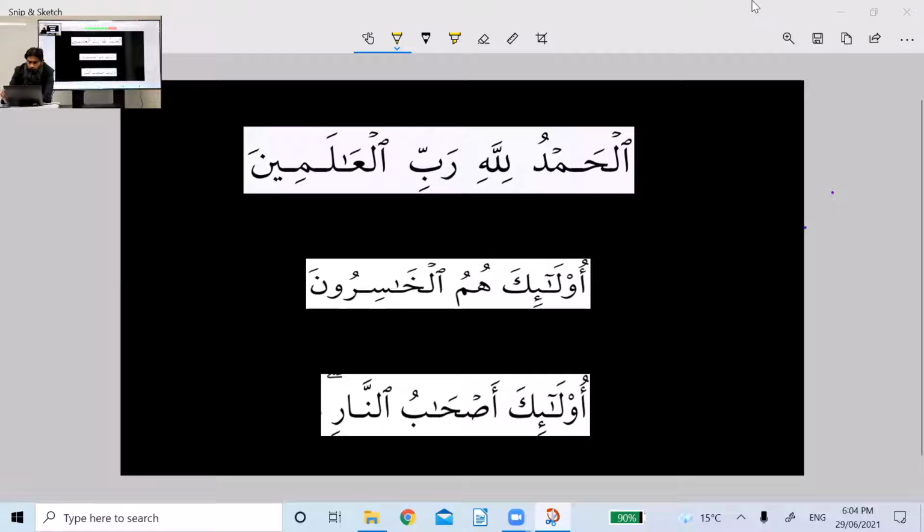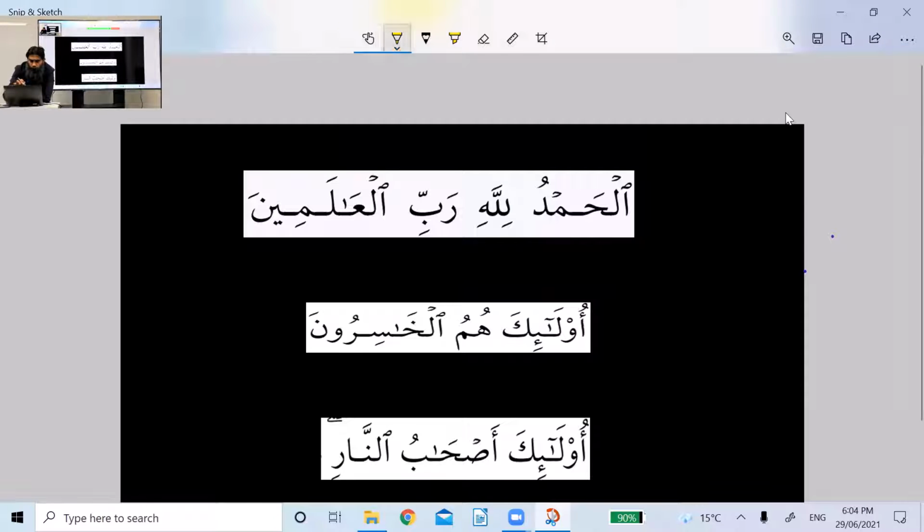Okay, so the first example is Alhamdulillahi Rabbil Alameen. As we all know, this is the first ayah of Suratul Fatiha. Now, with regard to this ayah, the first word you can see on the screen is Alhamdu. So one thing is clear that Alhamdu is ism. How do I know this?